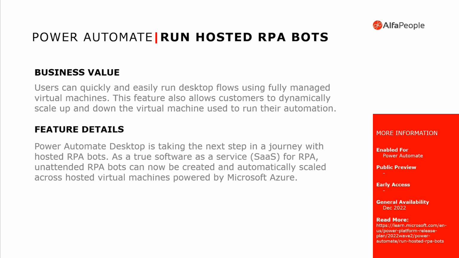That's very good, because you will be automatically scaled across hosted virtual machines inside Microsoft Azure. These hosted RPA bots will provide this automatic scaling. This is something that will be in general availability in 2022.